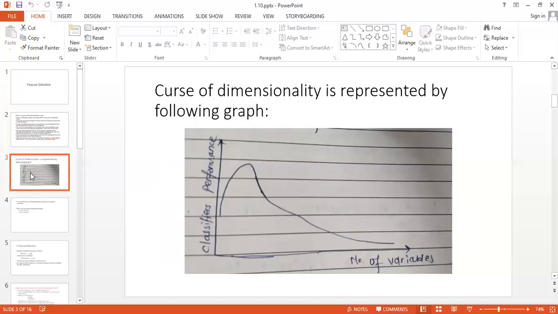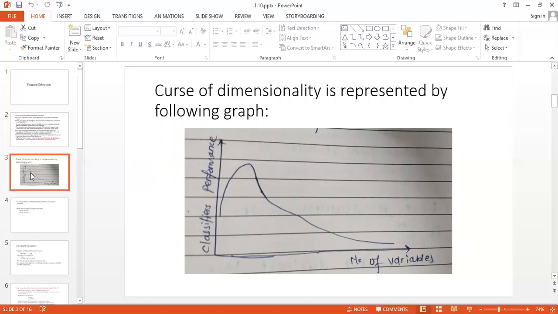When we have fewer variables, the performance is high, and when we increase the number of variables, the performance slowly decreases.